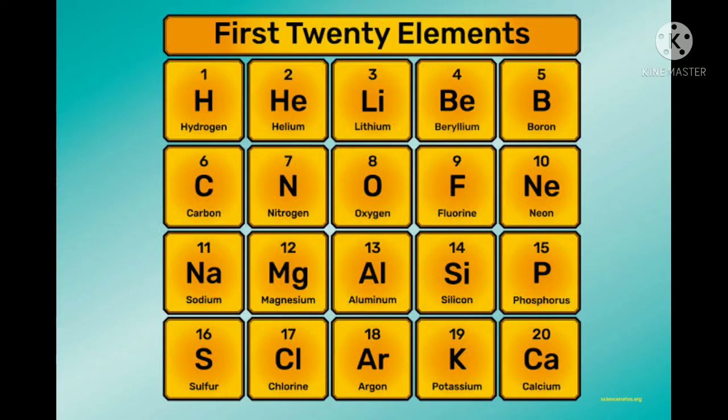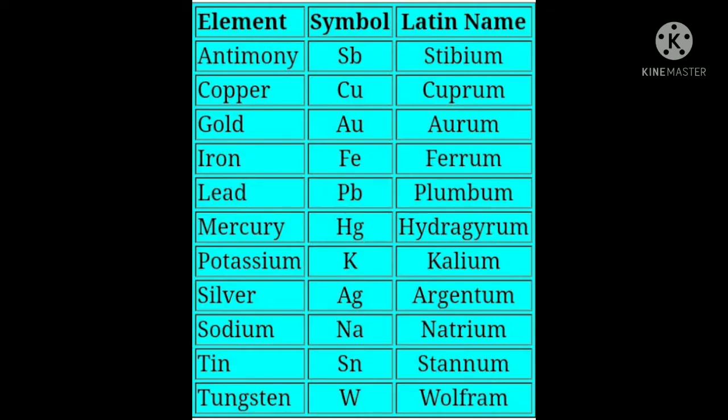Here are the first 20 elements in front of you. You can go through the type of the elements and how many elements there are. Here the atomic number and the name are very much needed. Before that, the Latin names were given, and from Latin names some symbols were also given. This is the chart in front of you. Here in Latin names also, elements and symbols are given.